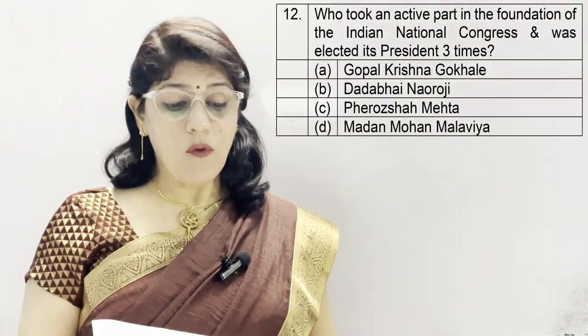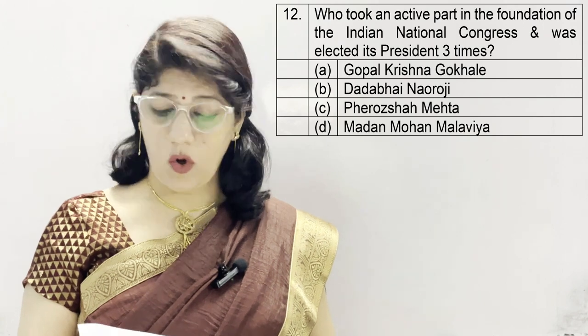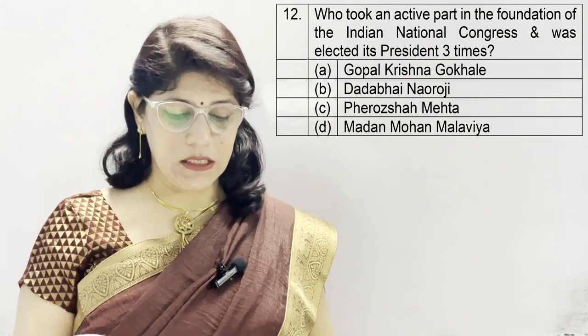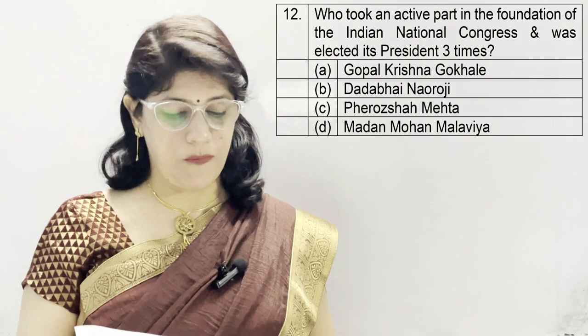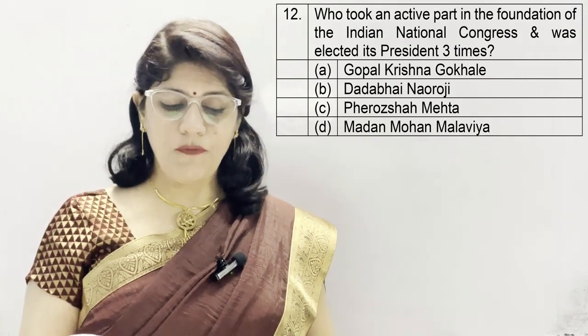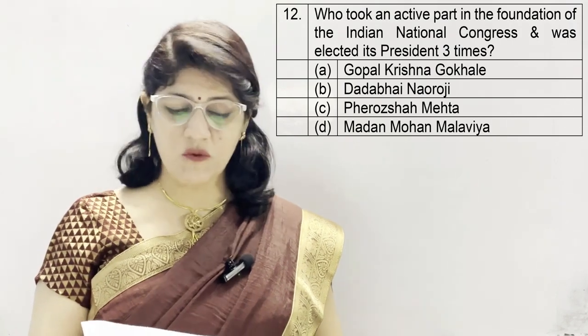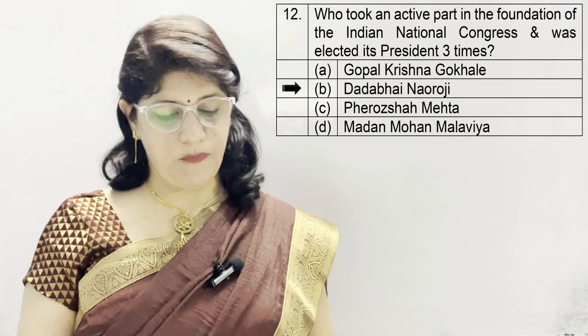Question number 12. Who took an active part in the foundation of the Indian National Congress and was elected its president 3 times? A. Gopal Krishna Gokhale, B. Dadabhai Naoroji, C. Firoz Shah Mehta, and D. Madan Mohan Malviya. And the correct option is B, which is Dadabhai Naoroji.